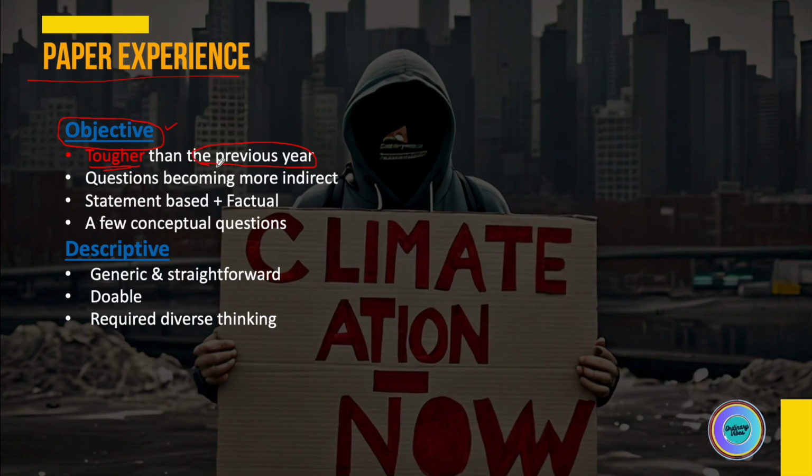I think there was more randomness compared to previous years, because even the reports which were asked were asked in really good depth, and there were multiple statements related to reports which people usually either skip or find difficult to recall exactly. So I think there was more randomness plus depth in this year's objective paper, slightly more than in the previous 2 years.